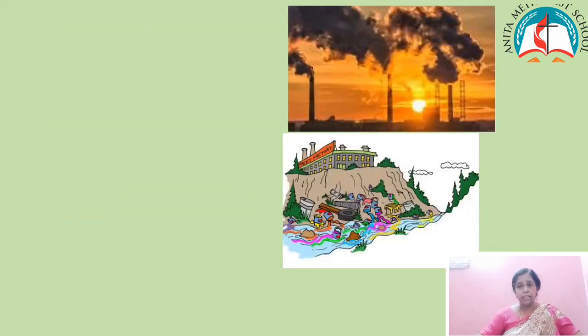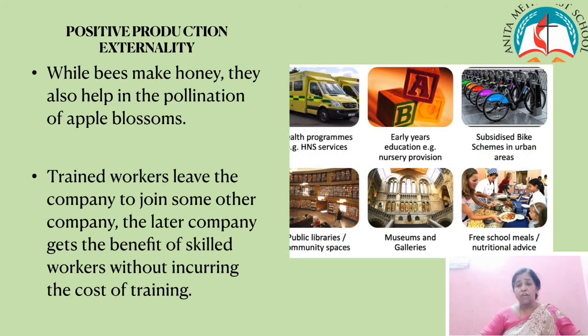Another example, suppose training is given to the workers in a company. If those trained workers leave the company and join another company, then the latter company gets the benefit of skilled workers without incurring any cost of training. This is known as positive production externalities.